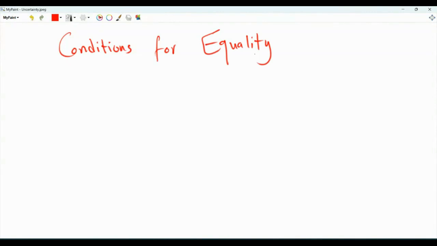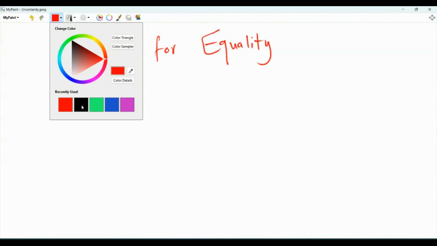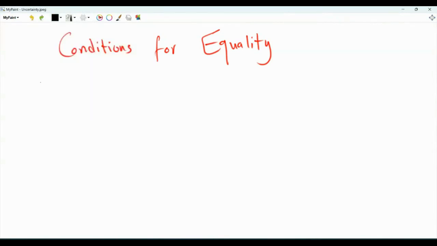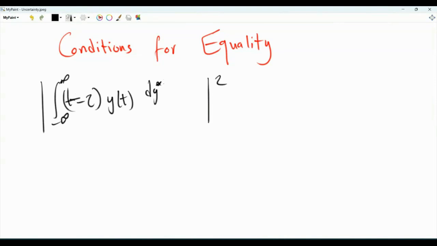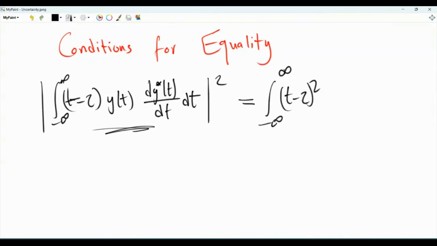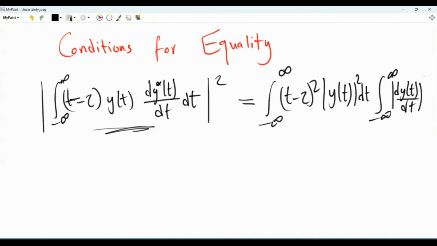Now, the conditions for equality. We need to track the inequalities that we have employed to derive the uncertainty principle. So in one step, we have applied the Cauchy-Schwarz inequality. There was the magnitude squared of the integral of (t − τ) times y of t times the first derivative of y conjugate of t with respect to t. We applied the Cauchy-Schwarz inequality. So this is achieved by equality. So this quantity here is exactly the product of this integral of (t − τ) squared times the magnitude squared of y of t and the integral, which is the magnitude squared of the first derivative.